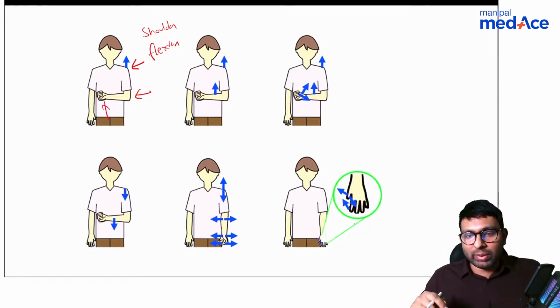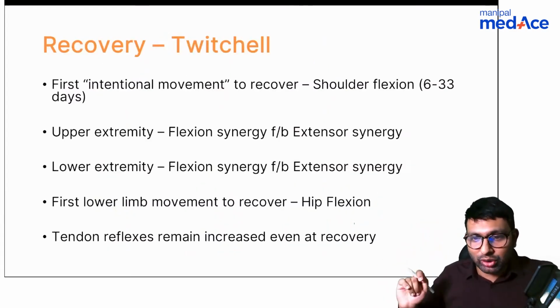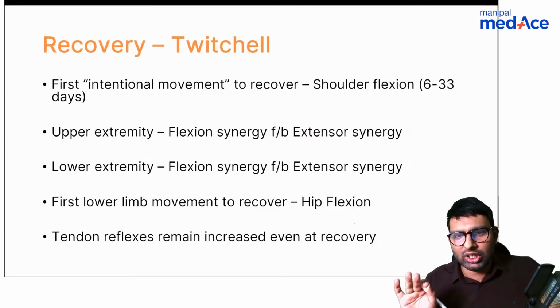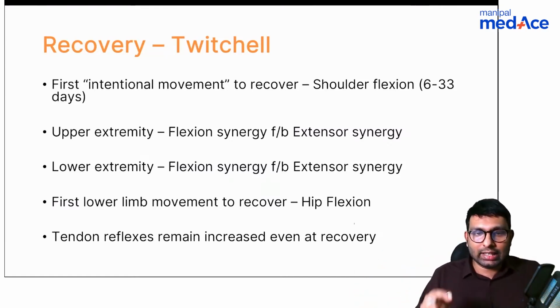And then the first movement in the lower limb that you will get is hip flexion. And then again all the flexions and then extension. So this is how the recovery happens. The first intentional movement to recover will be shoulder flexion, usually between 6 to 33 days. And then you will have flexion synergy, that is flexion of elbow, flexion of wrist, all of that, and then extensor synergy, and then the lower extremity.